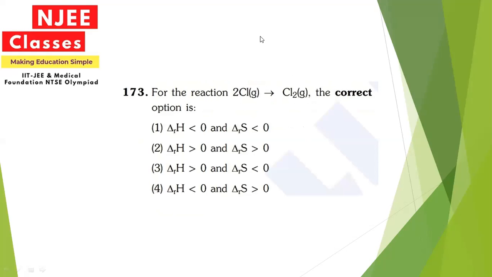Next, for the reaction Cl to Cl2, the correct option will be: the enthalpy of the reaction will be less than 0, whereas entropy will also be less than 0, since it results in the formation of a molecule.